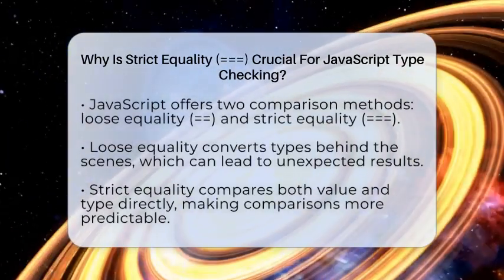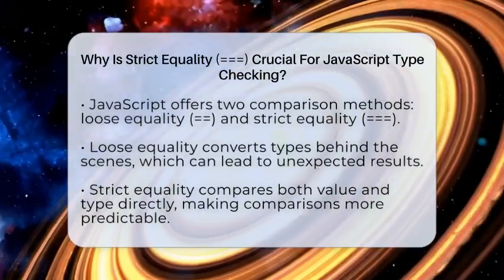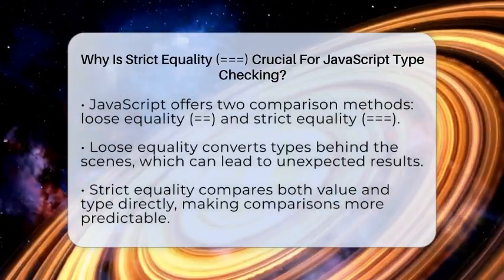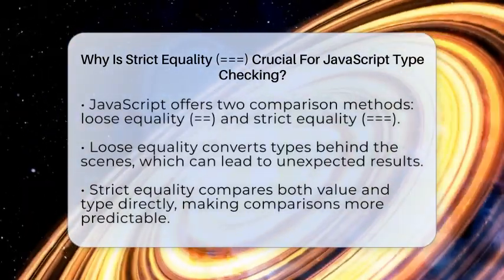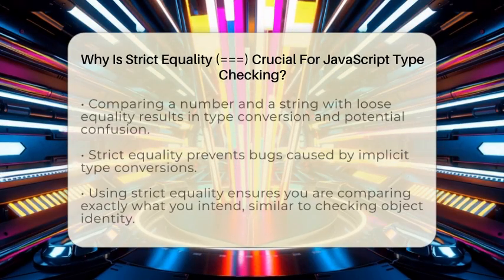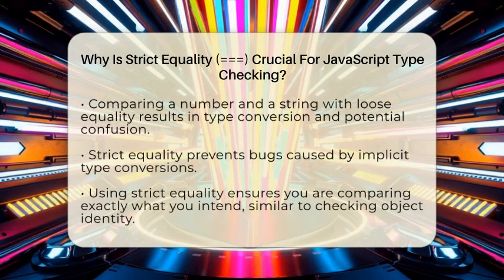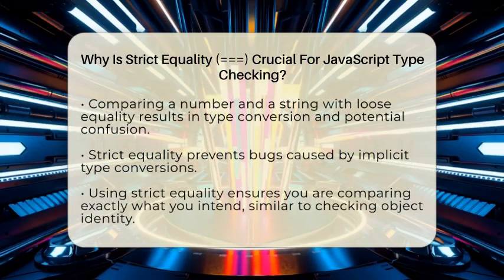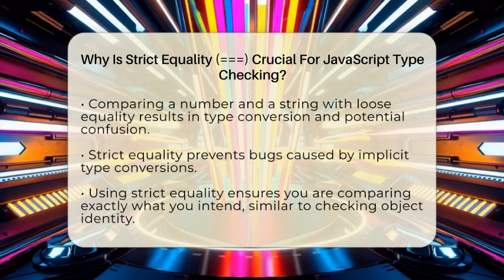Loose equality can convert types behind the scenes, which can lead to unexpected results. Strict equality, on the other hand, compares both the value and the type directly, without any conversion. This makes it more predictable.